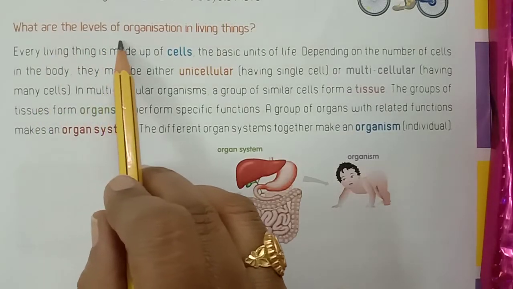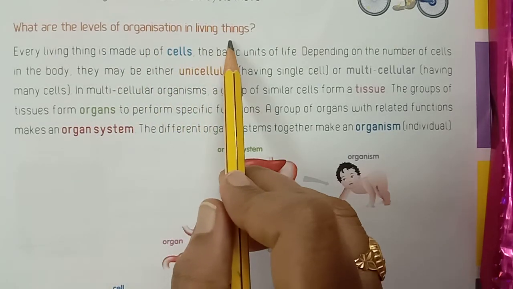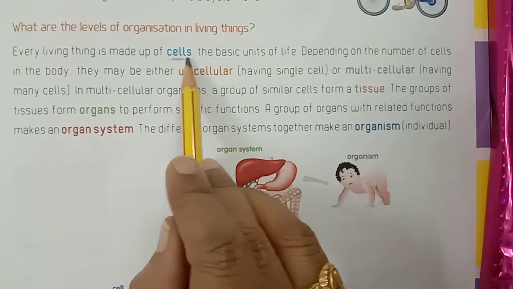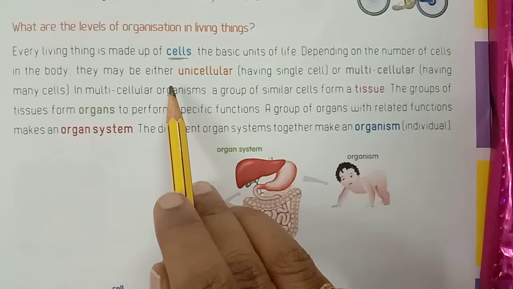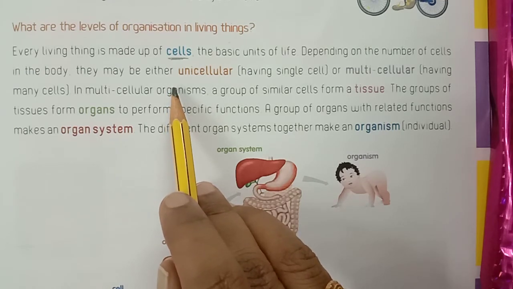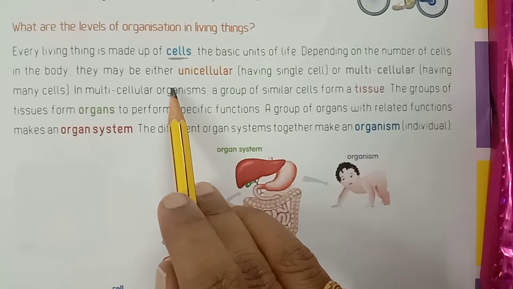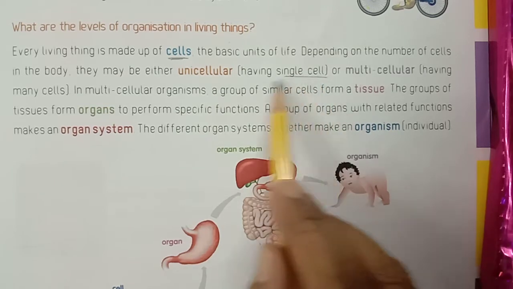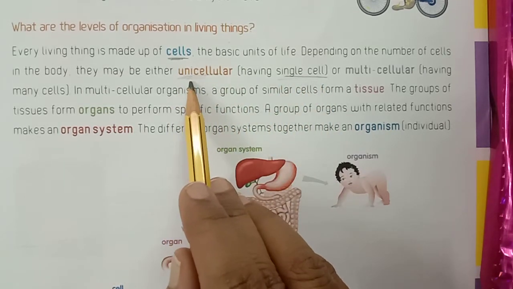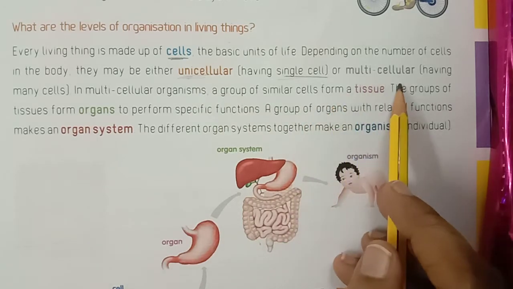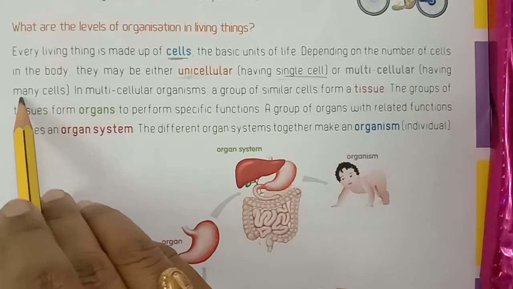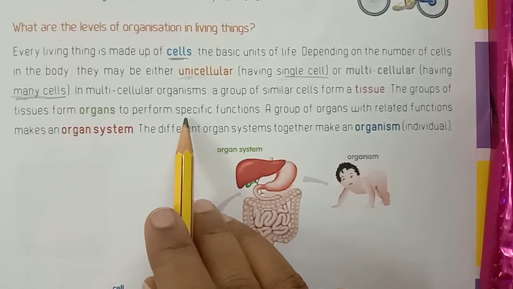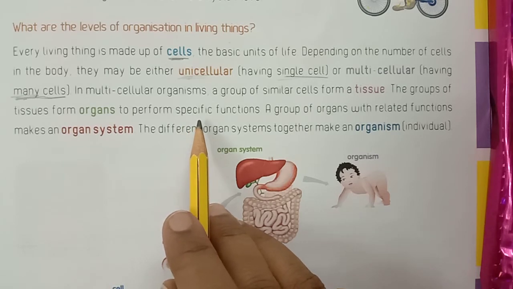Next, what are the levels of organization in living things? Every living thing is made up of cells, the basic units of life. Depending on the number of cells in the body, they may be either unicellular. Unicellular means having a single cell. Uni means one. Or multicellular. Multicellular means having many cells. Multi means many.